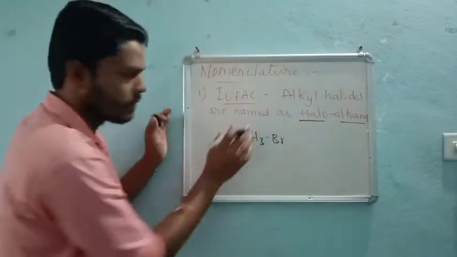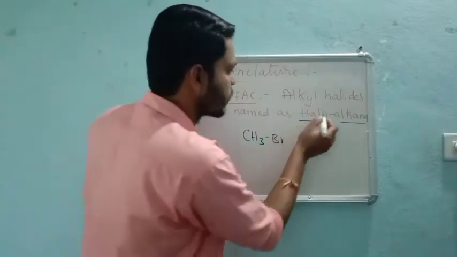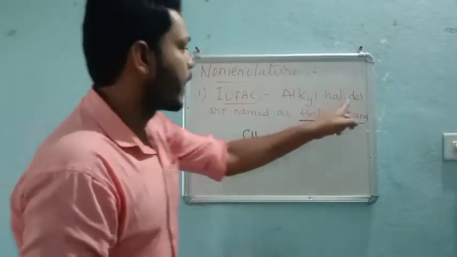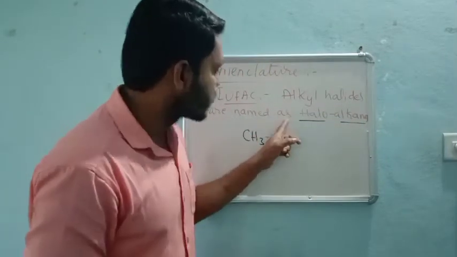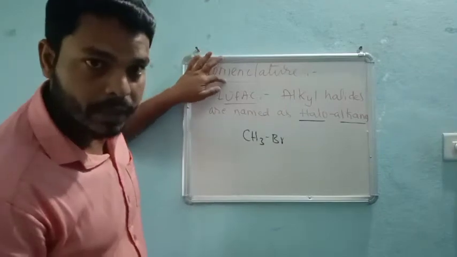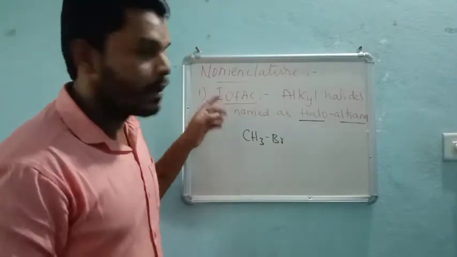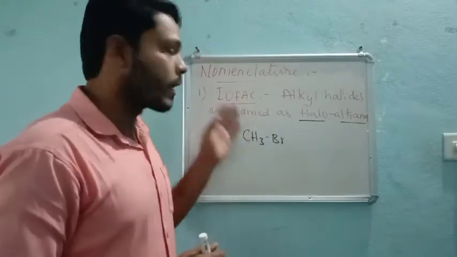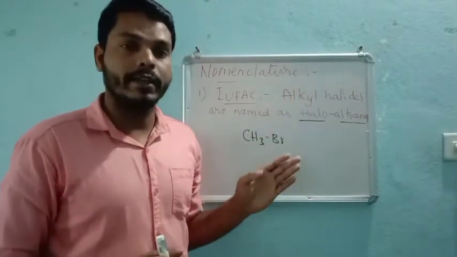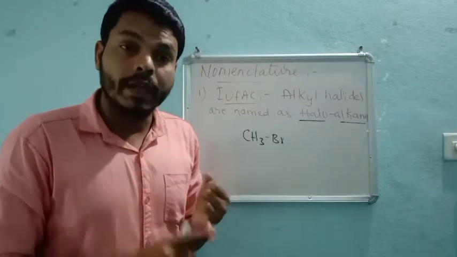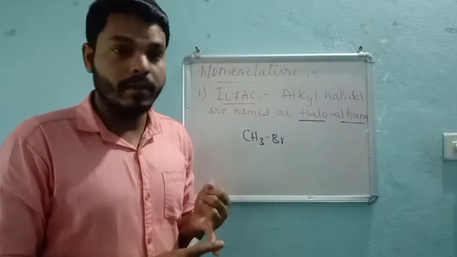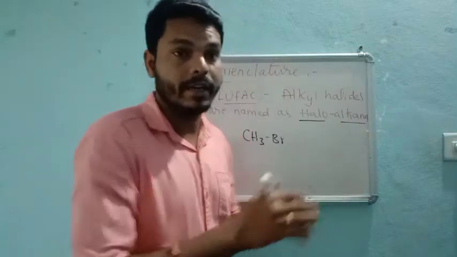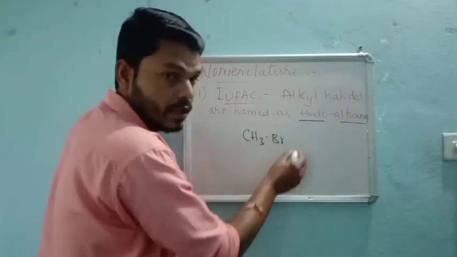Alkyl halides are named in the IUPAC system by first naming the halogen group, and then adding the alkane, like this. So what is the halogen here?